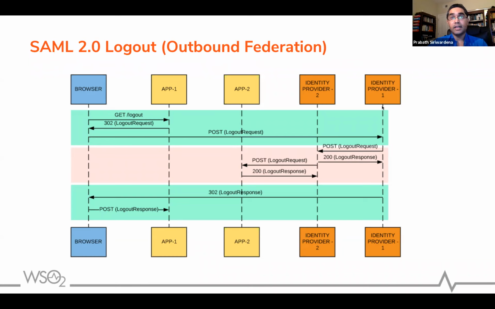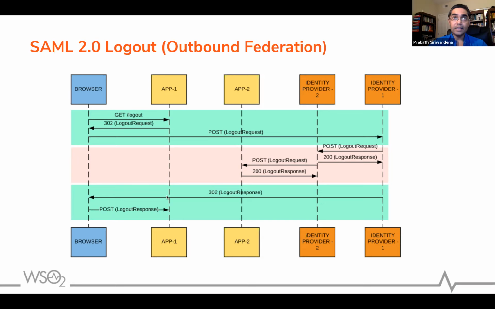Basically, for this particular IDP1, IDP2 is just another service provider. Then when the request goes to IDP2, if there are any other service providers connected to it, then IDP2 can initiate the logout request too. Once everything is done, IDP1 will return a logout response to application 1.